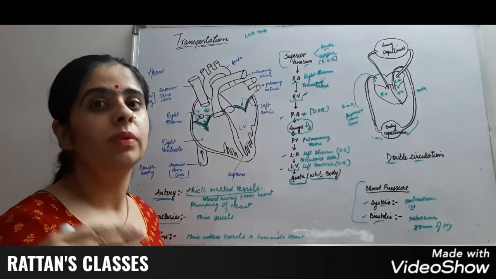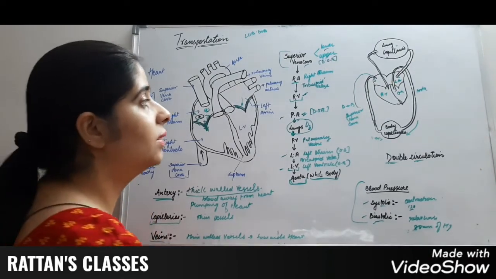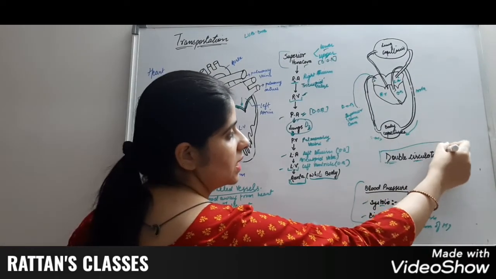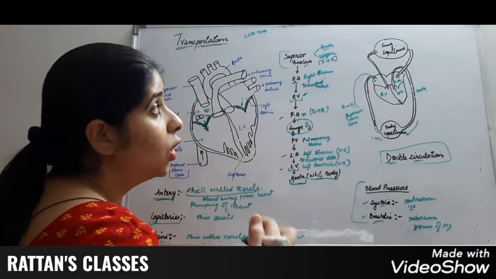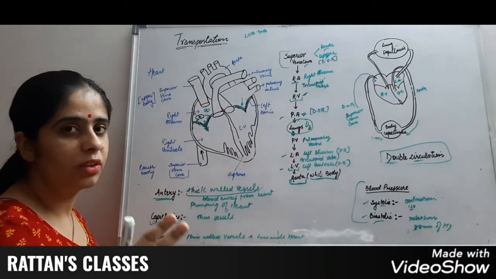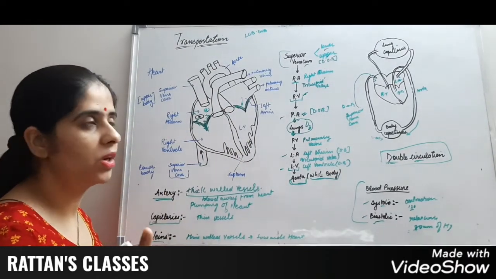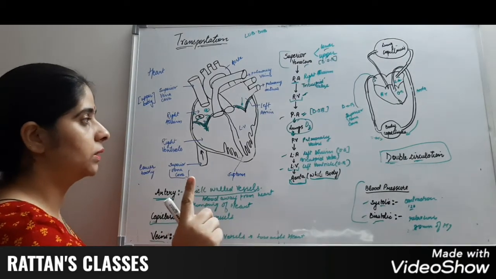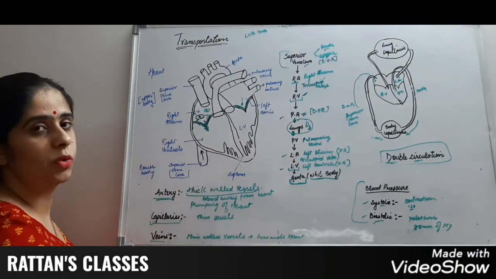It depends from organism to organism. Double circulation is present in the human beings, in which the two organs are present and blood is twice circulated in one circulation from these two organs. This is whole about the transportation.